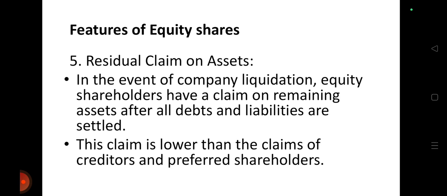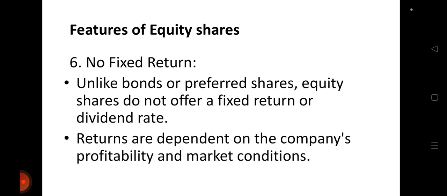Next is residual claim on assets. In case of the company's liquidation, meaning winding up, equity holders have a claim on the remaining assets after all debts and liabilities are settled. The company must first pay all government dues and third party liabilities, then pay all the other liabilities, and whatever amount is left will be owned by equity shareholders. This claim is lower than the claim of creditors and preference shareholders. So equity shareholders have a huge benefit in the residual claim on the assets.